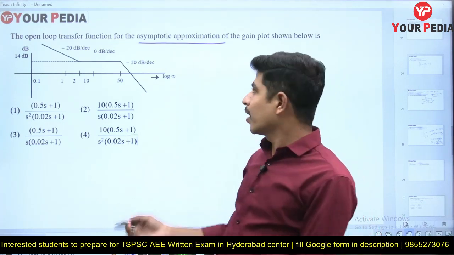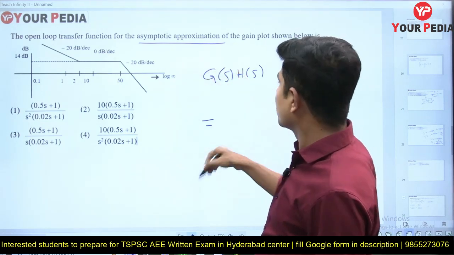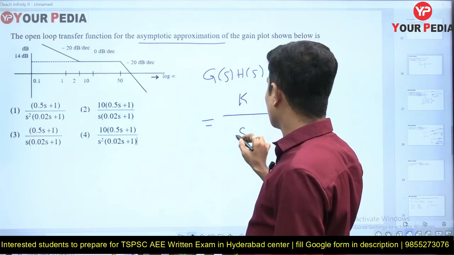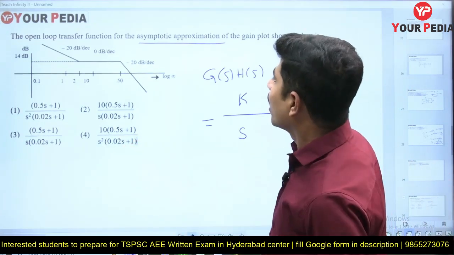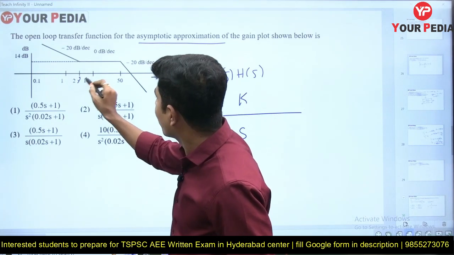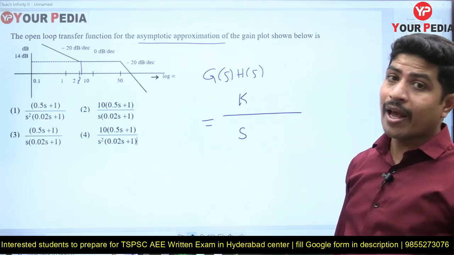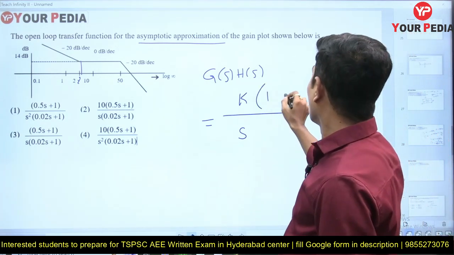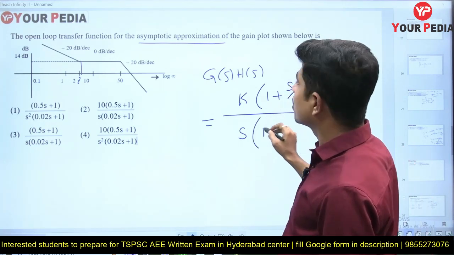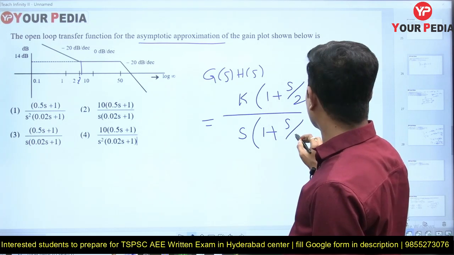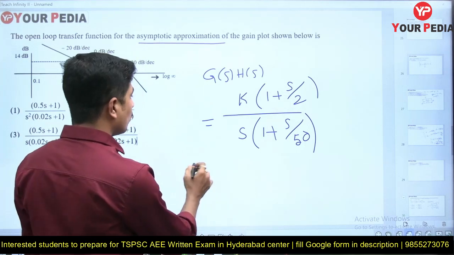Now look at the Bode plot and get the transfer function. G(s)H(s) is equal to K, some constant, and the initial slope is minus 20, therefore one pole is there at the origin, the type of the system, as we saw in the previous question. At omega equal to 2, the slope is changed from minus 20 to 0, which means there is going to be a zero at 2, that is 1 plus s by 2. At 50, again the slope is changed from 0 to minus 20, so 1 plus s by 50 in the denominator. Now simplify this one.